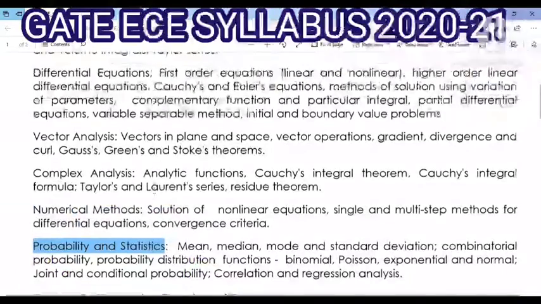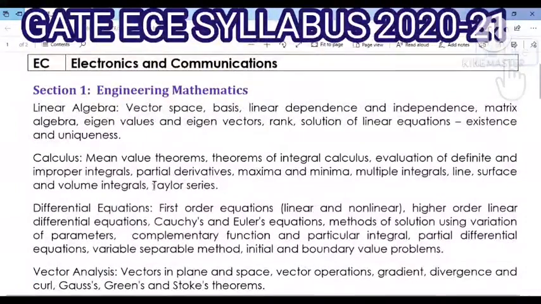These are the main areas you should focus on in this syllabus. I will give you in-depth content of each topic.